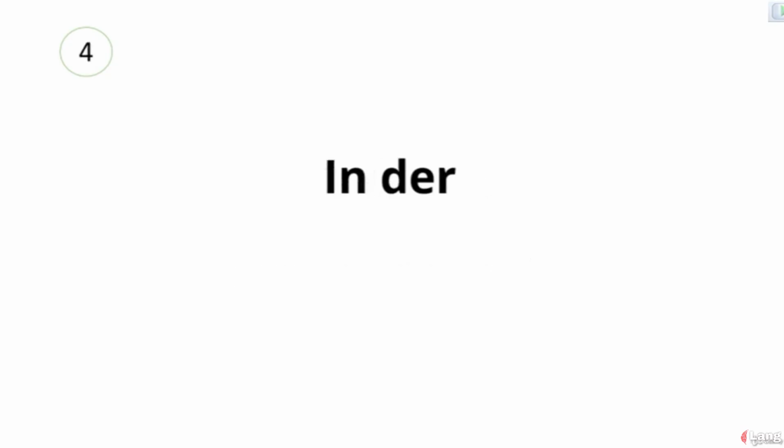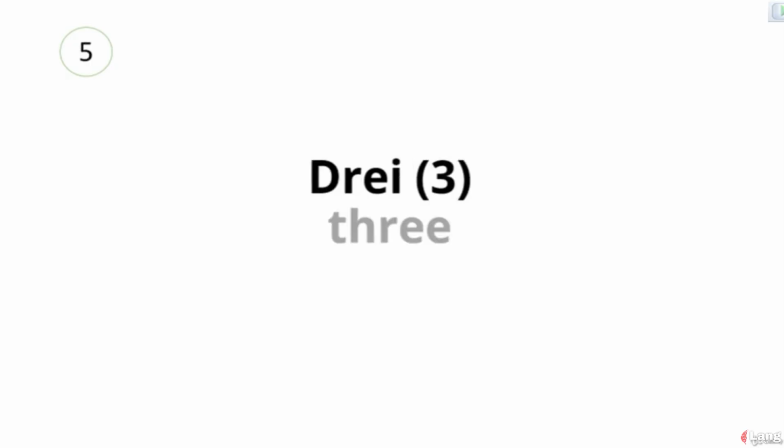In der, which means in the. Drei, which means three.